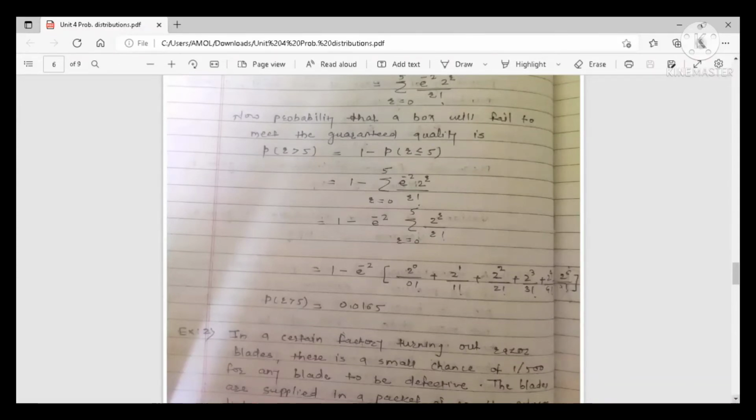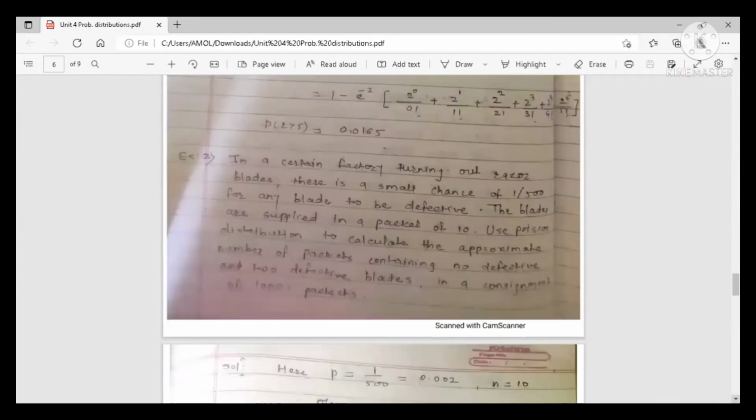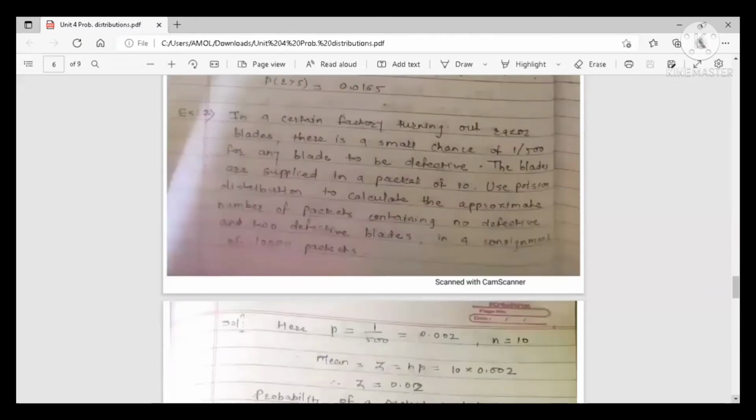Here, the first example is over here. Second example is here. In a certain factory turning out razor blades, there is a small chance of 1 by 500 for any blade to be defective. The blades are supplied in a packet of 10. Use Poisson distribution to calculate the approximate number of packets containing no defective and 2 defective blades in a consignment of 10,000 packets.